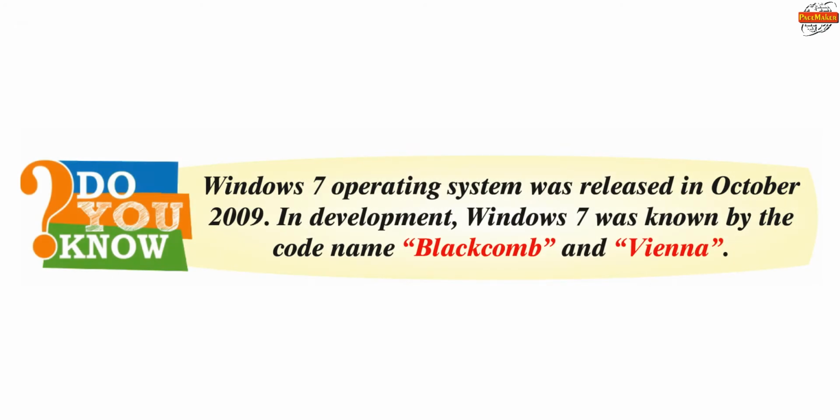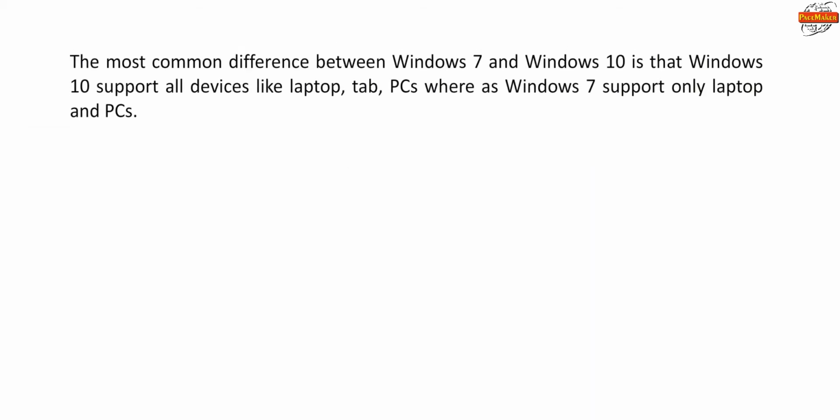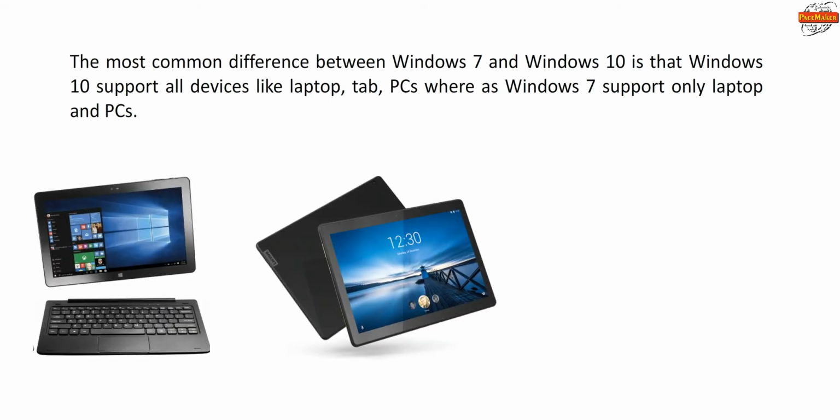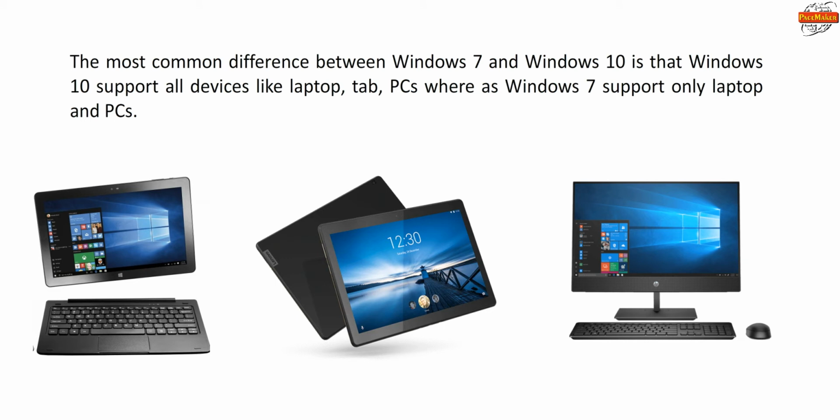Do you know, Windows 7 operating system was released in October 2009. In development, Windows 7 was known by code name Blackcomb and Vienna. The most common difference between Windows 7 and Windows 10 is that Windows 10 supports all devices like laptops, tablets, PCs, whereas Windows 7 supports only laptops and PCs.